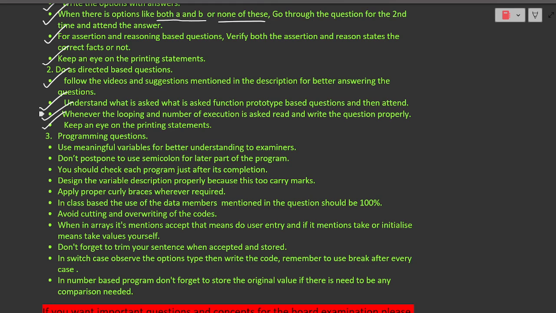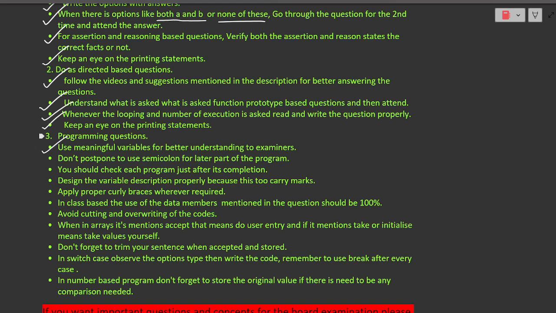Don't use such variables, just fancy variables which are trending to gain the attention of your examiner. In that way, whenever you are explaining the variable description, it may be difficult for you to describe that particular variable, and it would not look formal. As you are attending an examination, the variables should also look formal, and that can only be done when your variables look meaningful. Okay, so remember this.